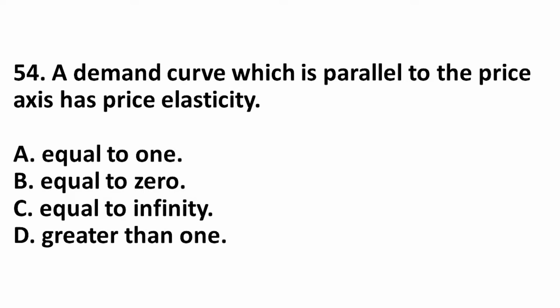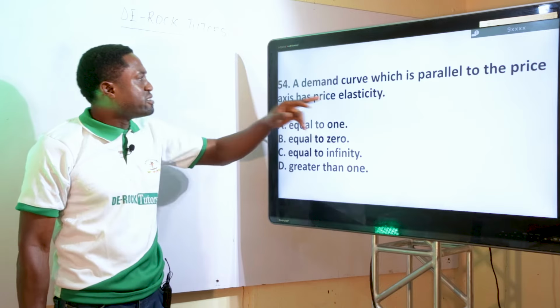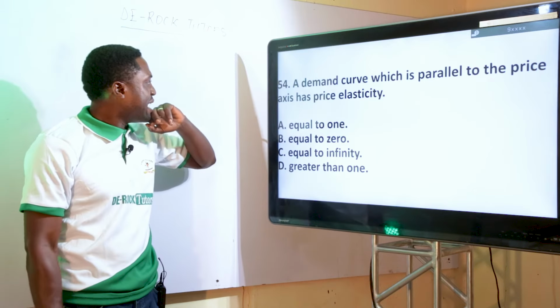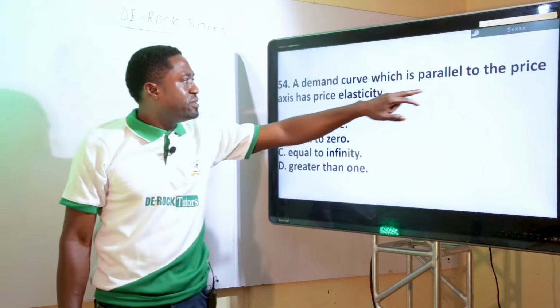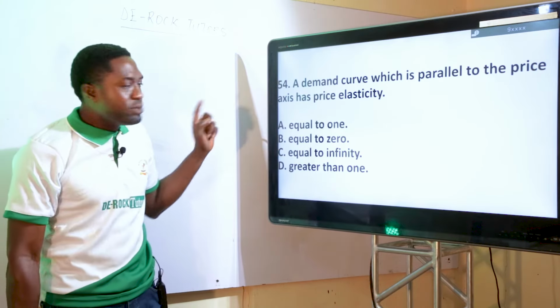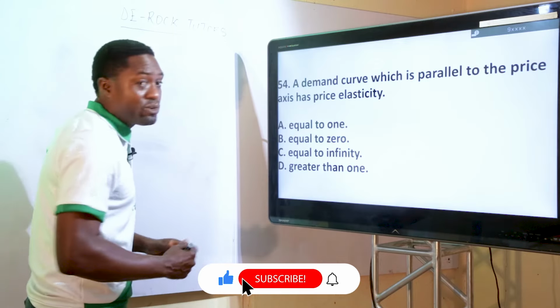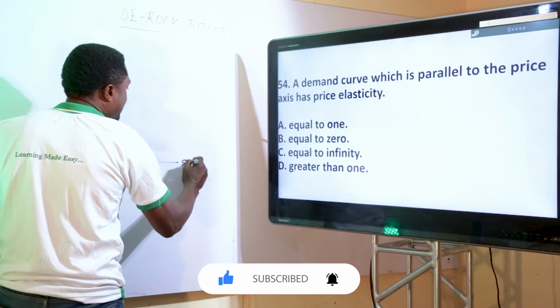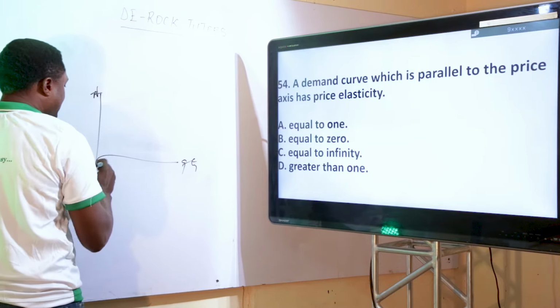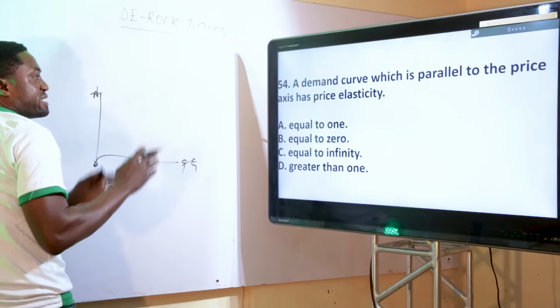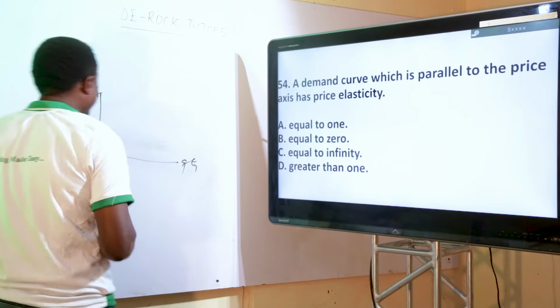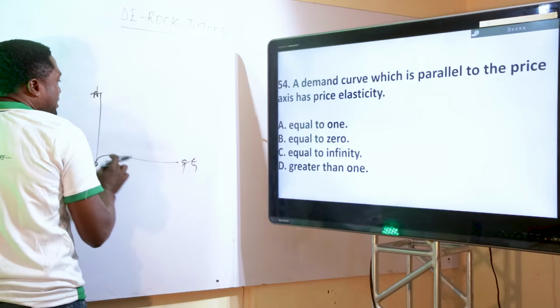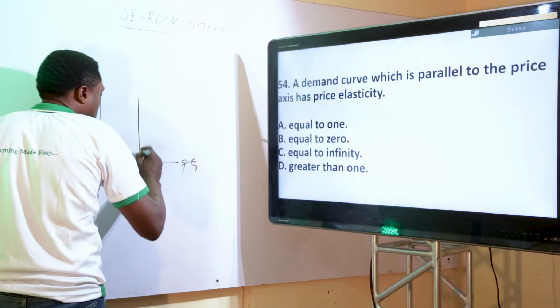Question number 54. A demand curve which is parallel to the price axis has price elasticity of which price elasticity? If you don't know the meaning of parallel, you won't be able to get this answer correctly. With the help of a graph or diagram, you can get the correct answer. This is the quantity, and this is the price axis, and this is the origin. We know that this is the price side, and if something is parallel to it, it's just like this.